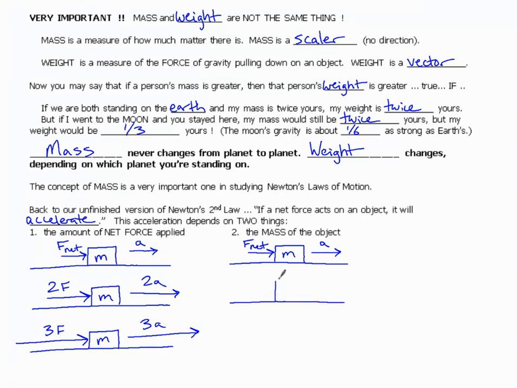So here, I'll draw a larger object and say that it has twice the mass. If I add the same amount of force as last time on an object that has twice the mass, we would expect it to accelerate less, and we would end up with 1/2 of the acceleration.